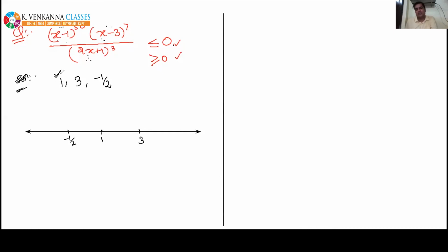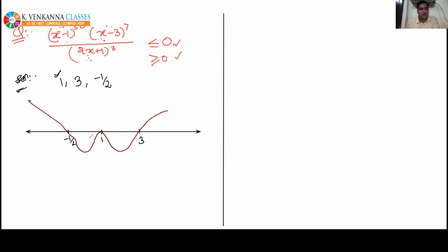So many students are providing me the answer. Let's check who is correct. Okay. See, keep in mind that at 1, the sign of the inequality will not change. So how will the wavy curve be drawn? Yes, at 1 it will not change its sign, so just touch and come back. At minus half, yes, it will change its sign. First of all, greater or equal to 0. So greater or equal to 0. See here, everyone. Oh, sorry. First, it is less or equal to 0.